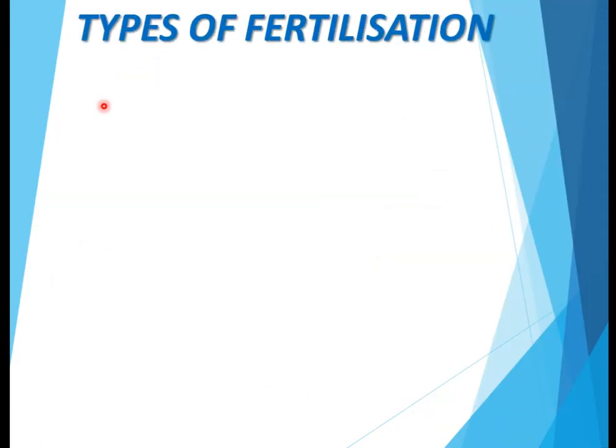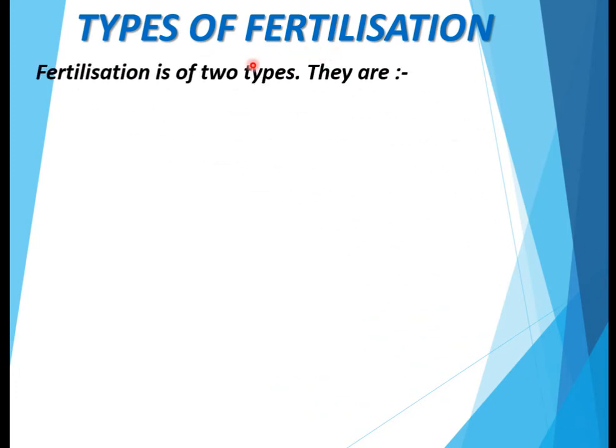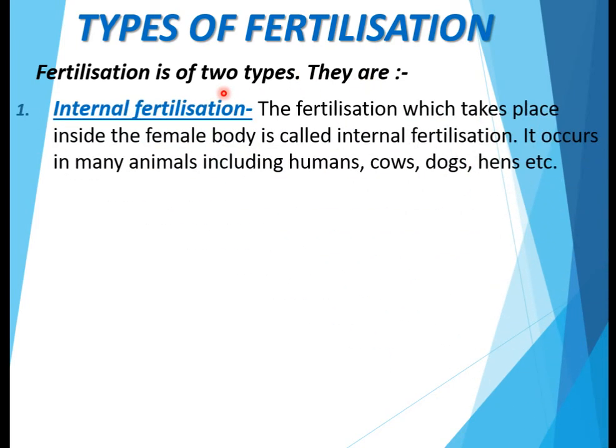Now we study about the types of fertilization. Fertilization is of two types. They are, first, internal fertilization. The fertilization which takes place inside the female body is called internal fertilization. It occurs in many animals including human beings, cows, dogs, hens, etc.